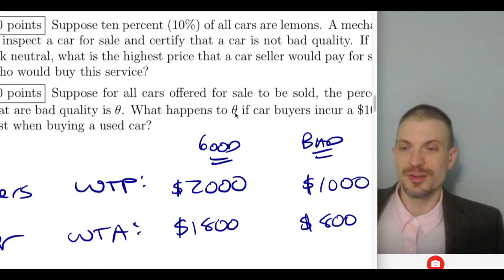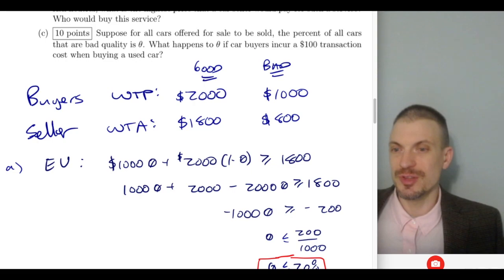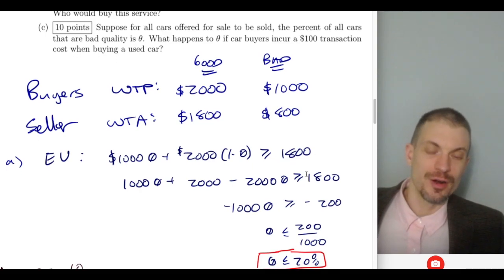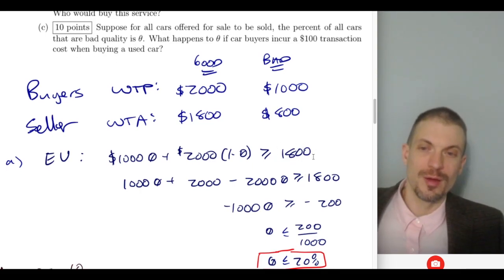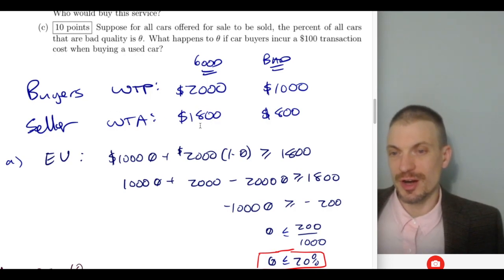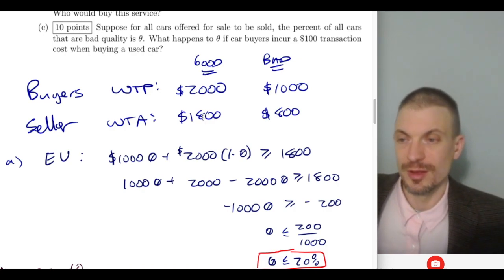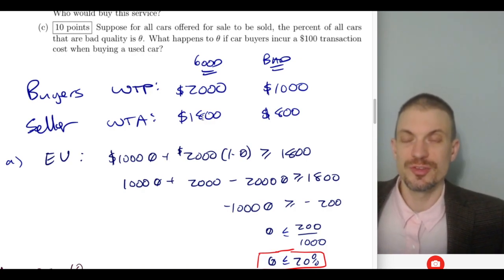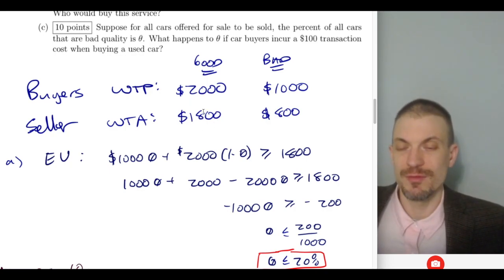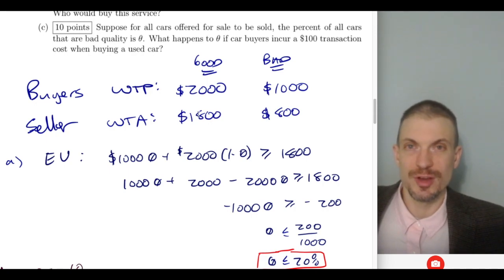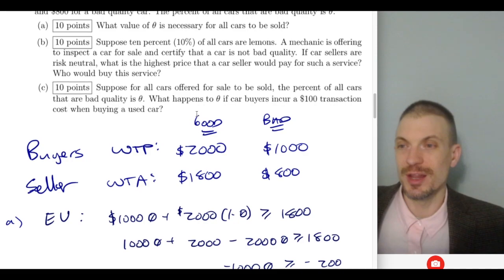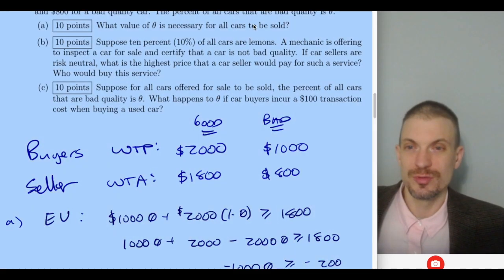So what we want is for the expected value for a randomly selected car to be higher than the amount that sellers of good cars would be willing to accept. If it were lower, that's when we get the market failure problem with adverse selection in the lemons market, where the sellers of good cars wouldn't participate. If the expected value for buyers was below 1,800, you just wouldn't have any good cars for sale. They'd all be bad cars. But we stipulated we want all cars to be sold.